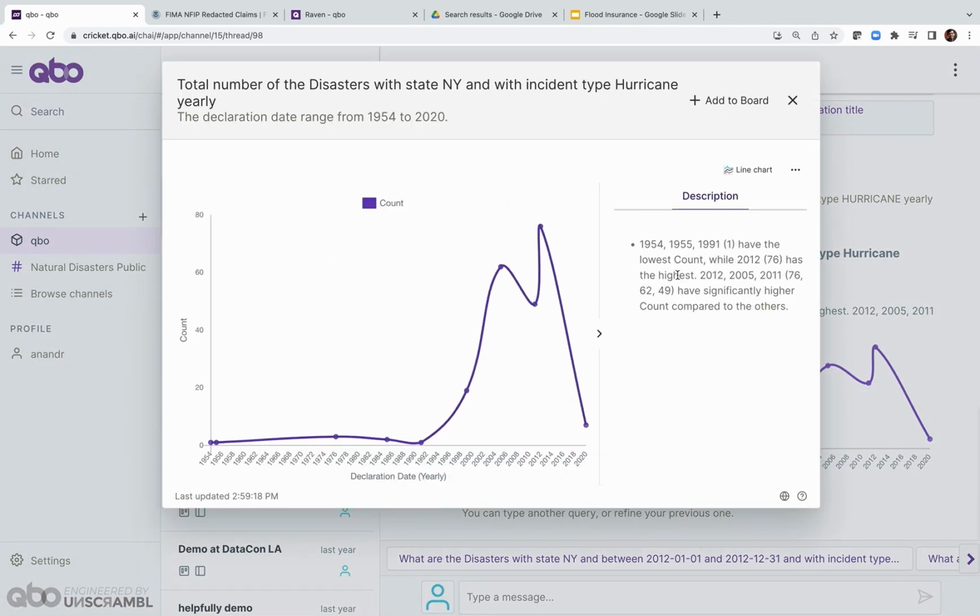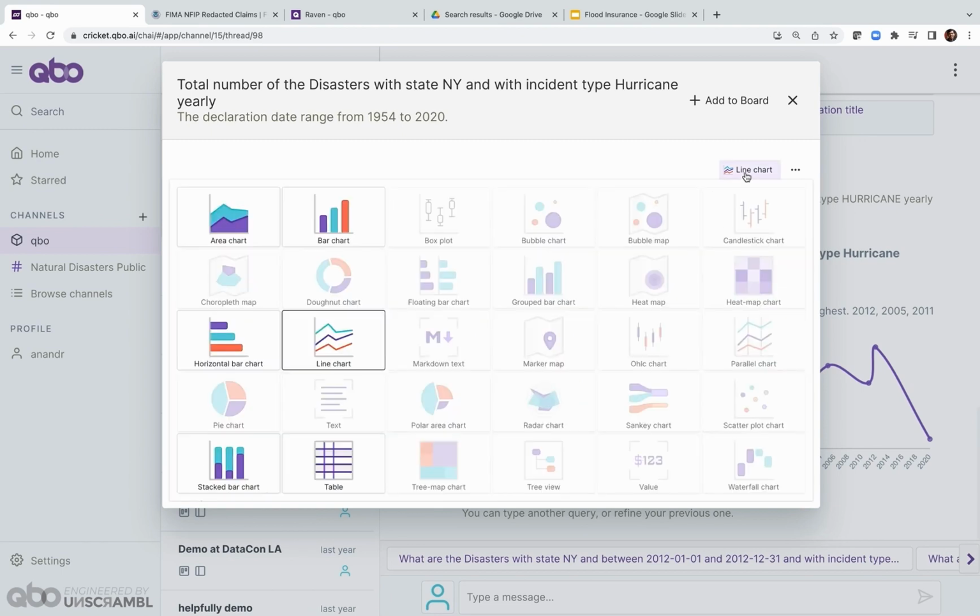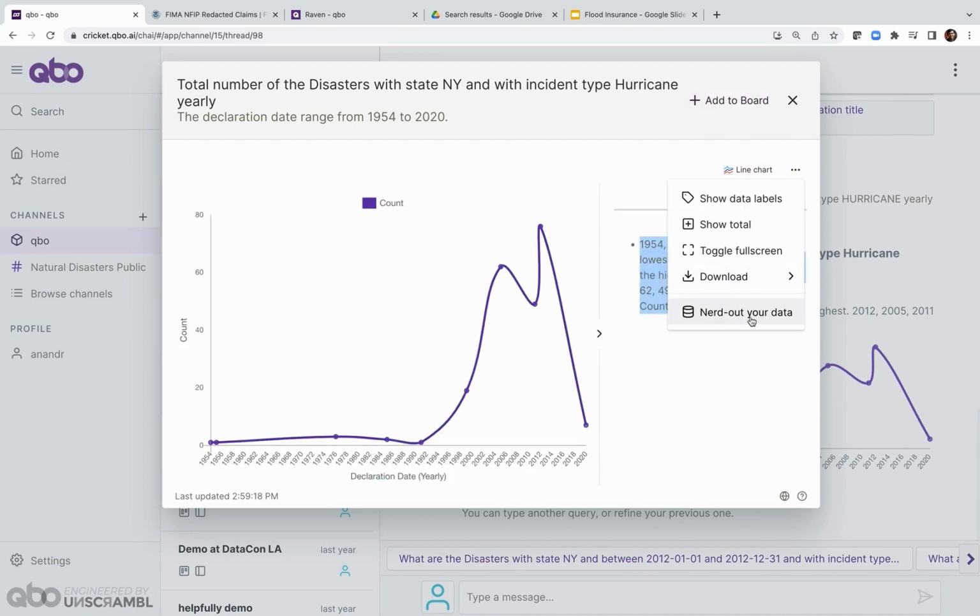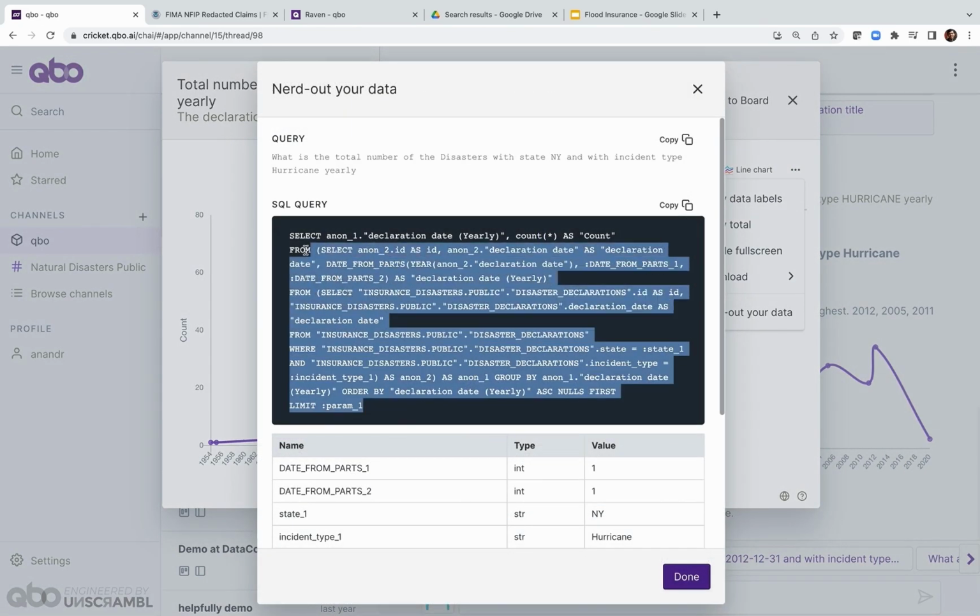Some of the things that come as a result from Cubo is an analysis of some information about the data. For instance, 2012, 2005, and 2011 have the highest number of hurricane declarations. In this data set, each declaration corresponds to one county. So in 2012, there were 76 declarations of hurricane disasters from various counties in New York. We can also look at the actual SQL query that got generated. This is the actual SQL query itself that went to the backend database to get the answer.